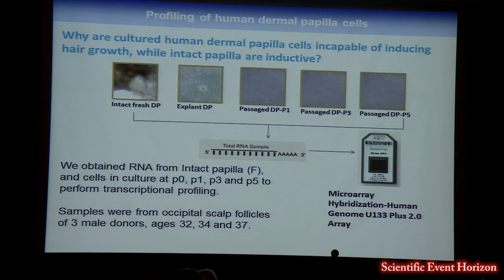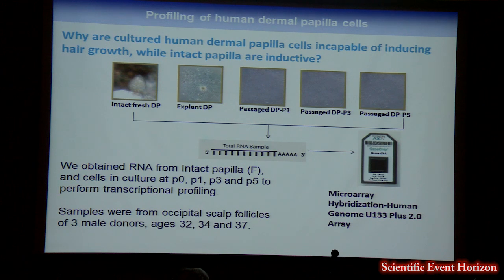We wanted to understand why this was, and we obtained occipital scalp biopsies from 3 male donors. We isolated the intact dermal papillae and also established cell cultures from these biopsies. Then we isolated RNA from the intact papillae, cells at P0, which is the explant stage of cell culture, when the papillae is collapsed but prior to trypsinization, and then cells at P1, P3, and P5, which have been passaged to divide them and expand them.